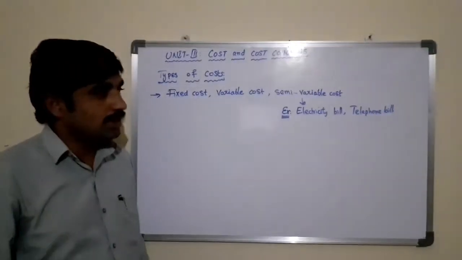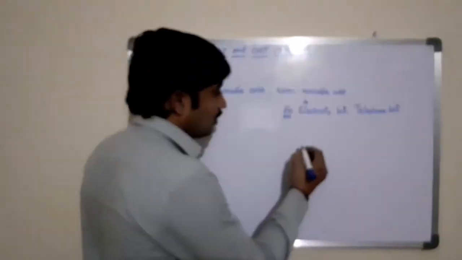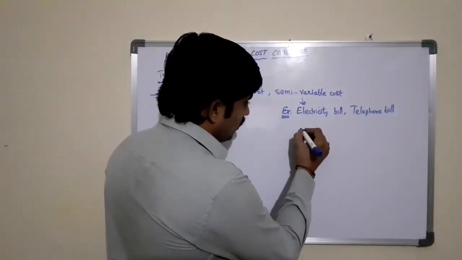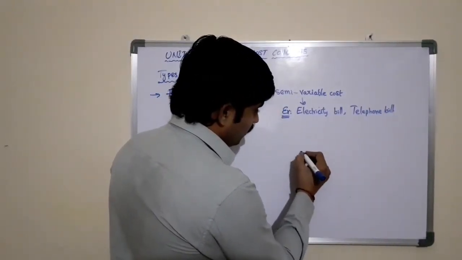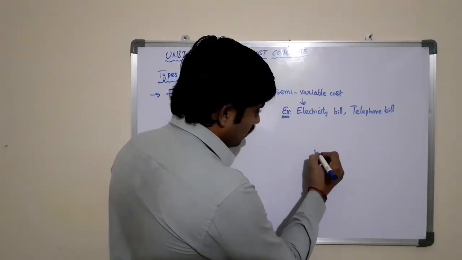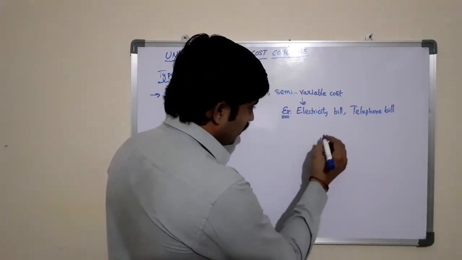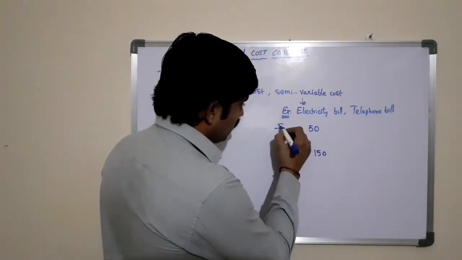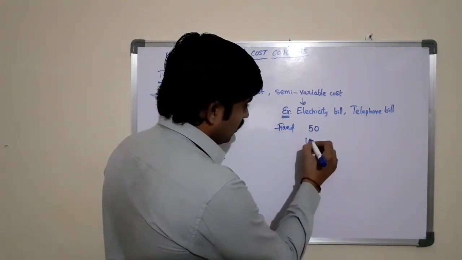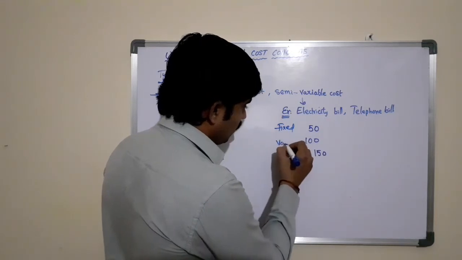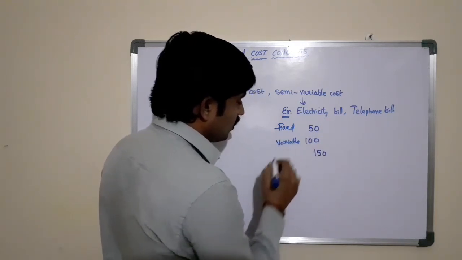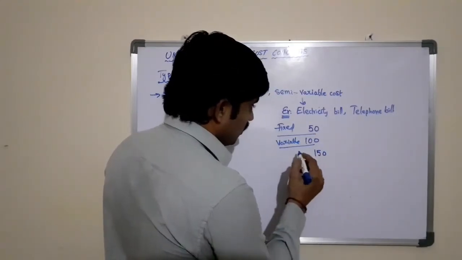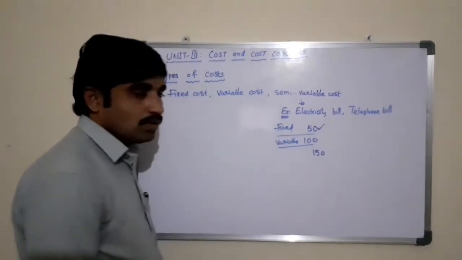Telephone bills and electricity bills are good examples, because in the case of electricity bills, for example, the total bill is 150 rupees. Out of 150, 50 rupees is fixed and 100 rupees is variable. Let us take an example. Here the fixed part remains constant.